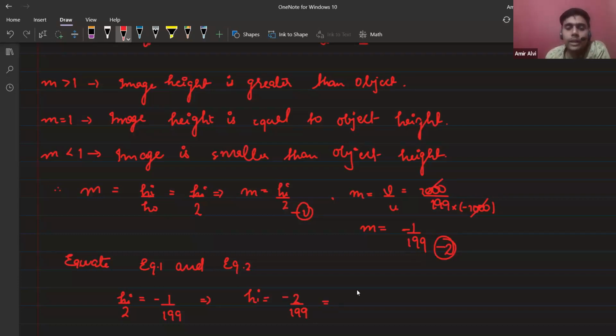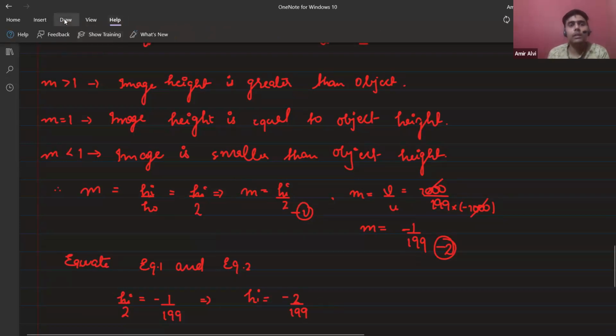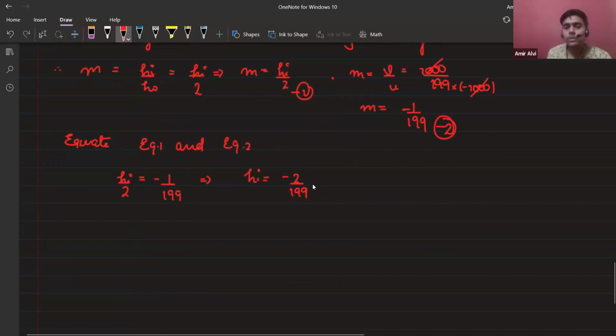Don't do the fractional part, because if you convert to decimals, you will get decimals in the numerator. So you can write this here in centimeters. Why is there a negative sign? Because the image is in the downward direction, because the image is real and inverted. So the image nature is real and inverted.